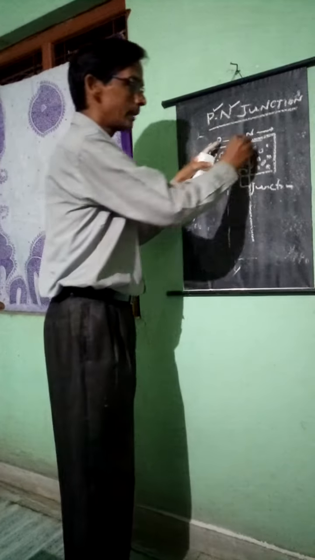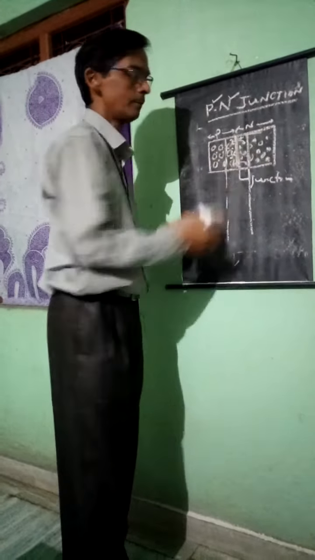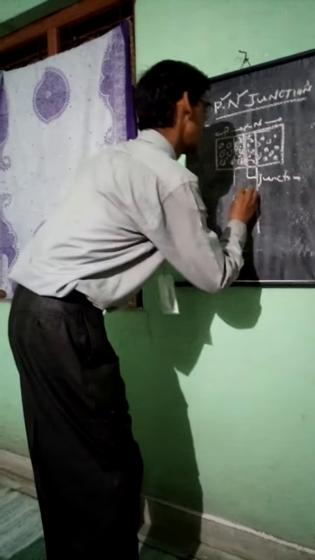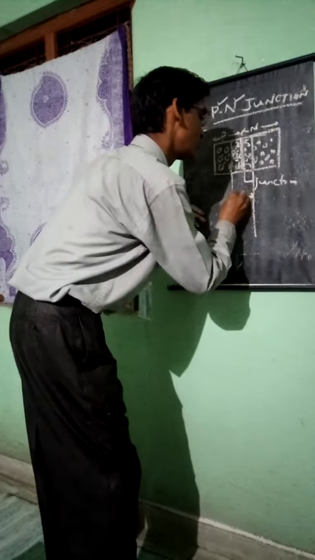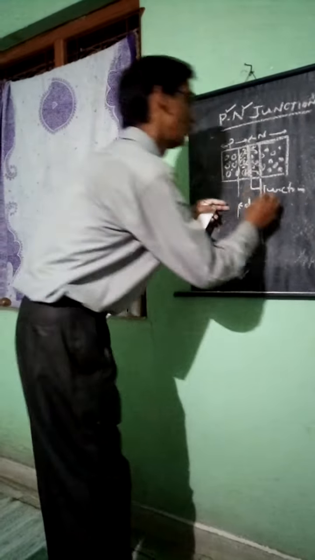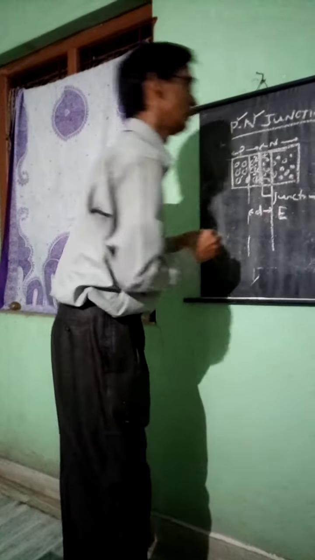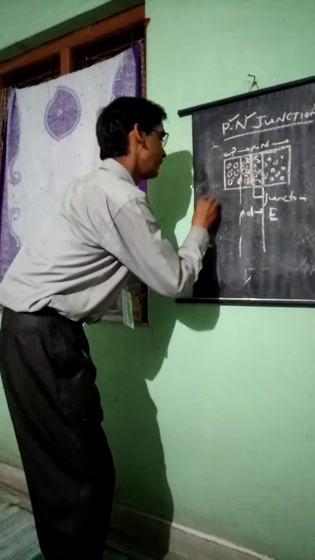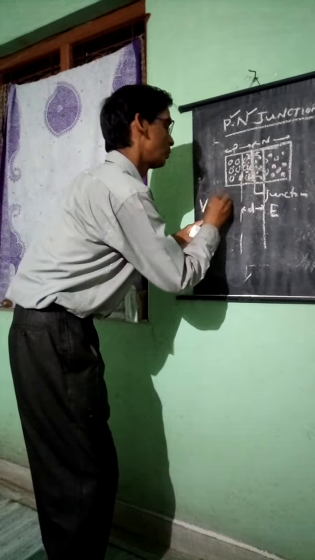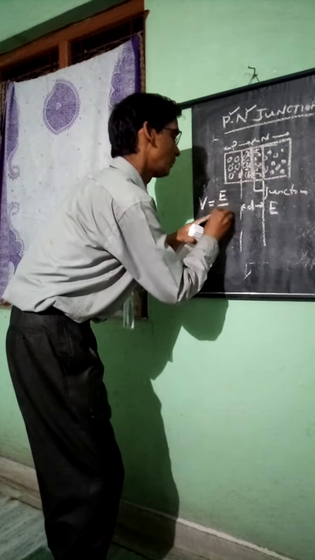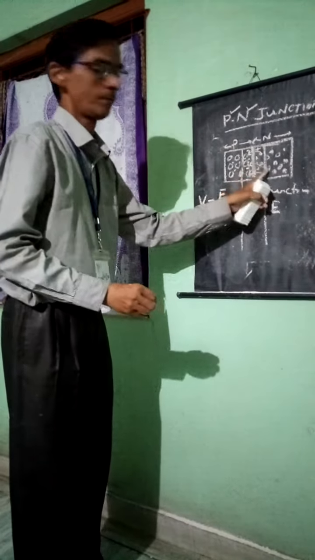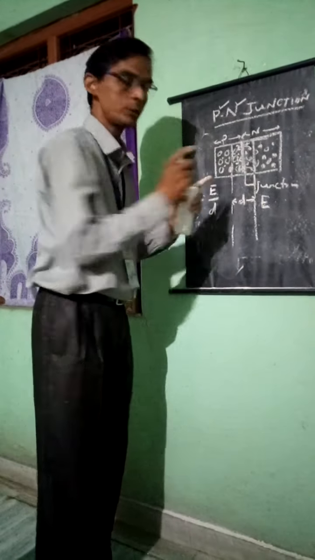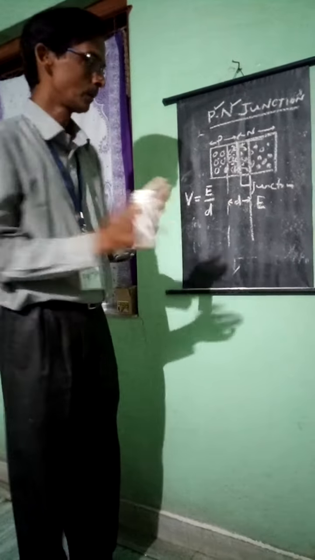And within this neutralization layer, you can see there must be an existence of a barrier potential. Remember, this distance is called d between these two neutralization regions, and we possess an electric field E. We can write down the voltage across this as equal to the electric field multiplied by the width of this layer. So this neutralizing layer is the depletion layer, in which the electron-hole pairs neutralize.